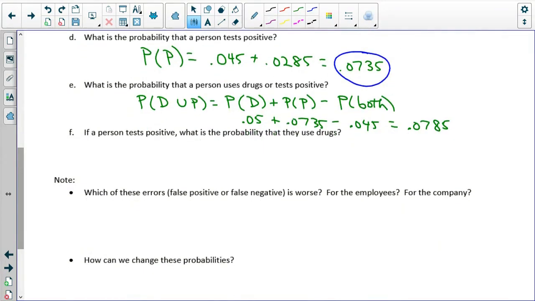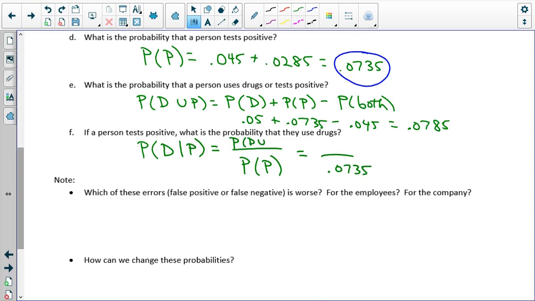If a person tests positive, what is the probability that they use drugs? So what is the probability of using drugs given that you have a positive test? The probability of a positive test, we found, is 0.0735. The probability of using drugs and having a positive test, and is an upside down, we found was 0.045.